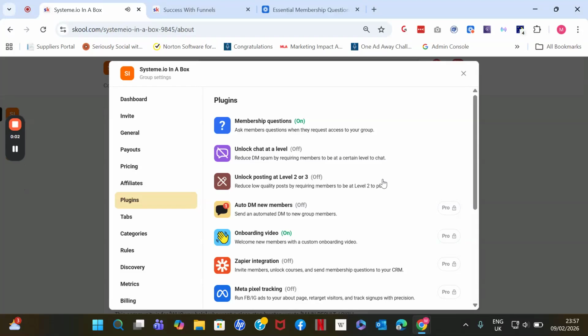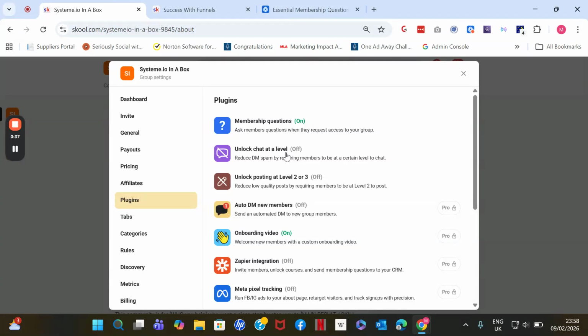Hey everyone. So the other plugins here that we have is unlock chat at a level. Basically, if you know Skool, it has levels, right? If you join a community, you'll be at level 1 or level 0. And then the more you interact with other community members, the more you share value, the more you're engaging, posting, liking, commenting, you will accumulate points that will move you to the other levels.